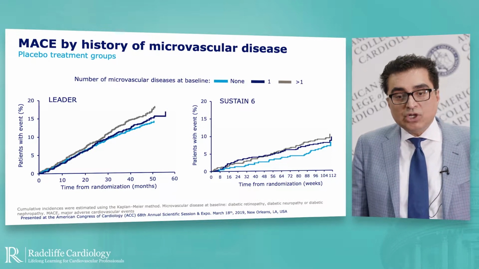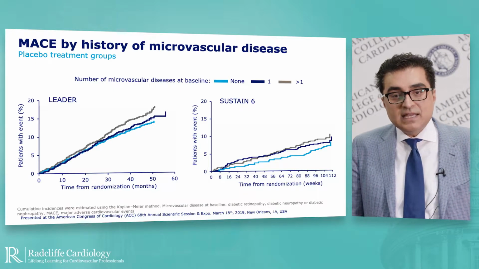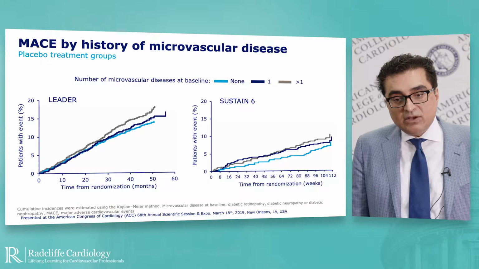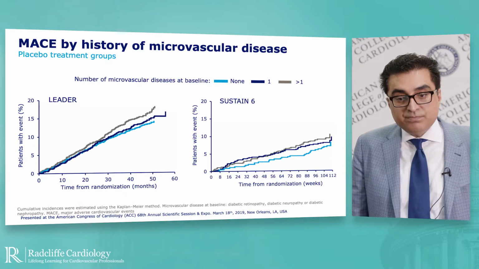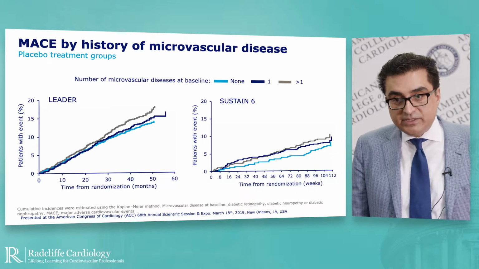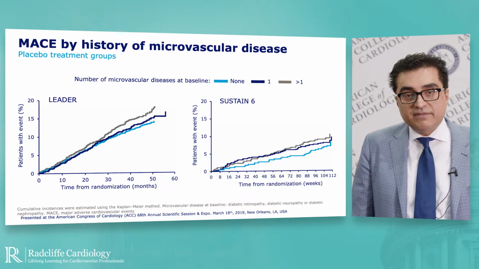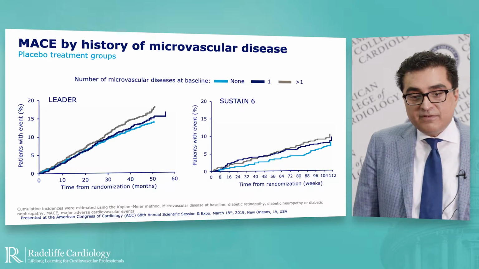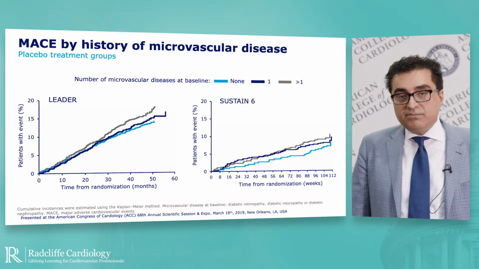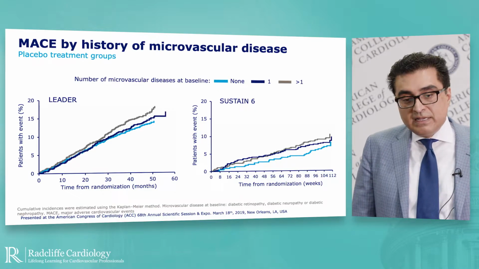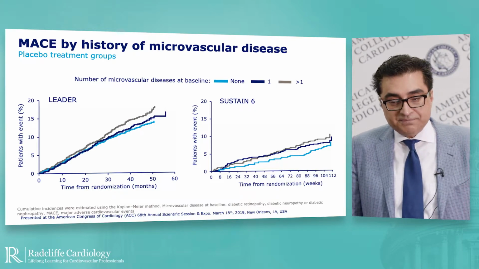Let us look at the overall cardiovascular event rate by the presence of microvascular disease at baseline. In the LEADER trial on the left and SUSTAIN 6 on the right, as you go from the light blue to dark blue to then gray line, there is a graded increase in risk of major adverse cardiovascular events by a history of microvascular disease, such that those who have 1 or more microvascular complications have a greater increase in overall major adverse cardiovascular events compared to those with none.